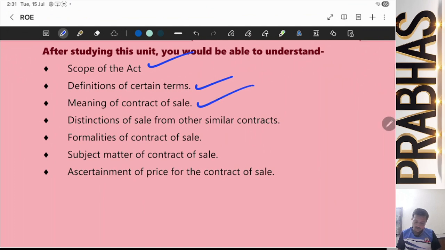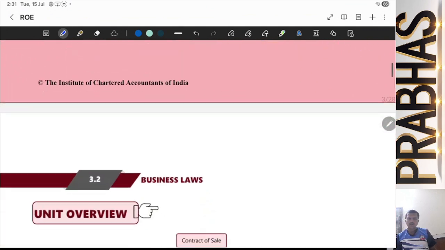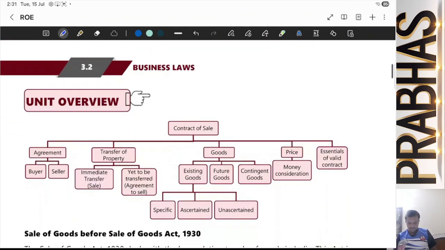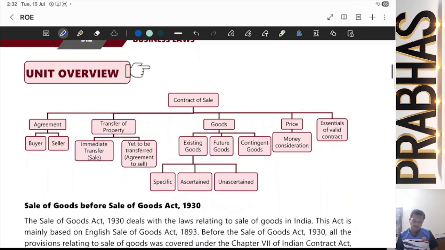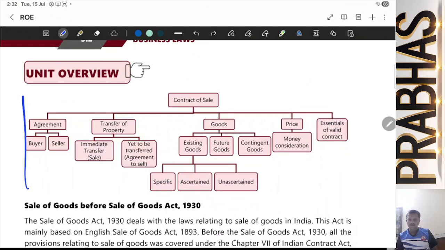Then the meaning of contract of sale, and distinction of sale from other similar contracts, like hire purchase and installment system. Formalities of contract of sale, subject matter, and ascertainment of price. You know that whenever we coin the term sale, the price will also be there. This is the bird's eye view of what we will be learning. First, we will learn about agreement, who is buyer, who is seller.